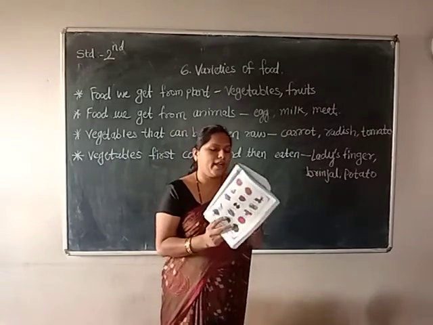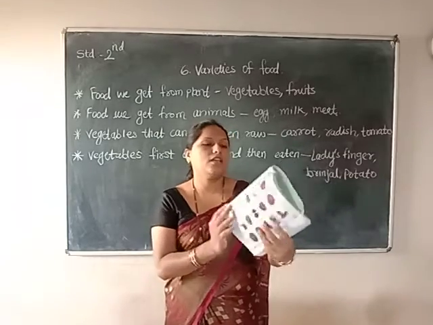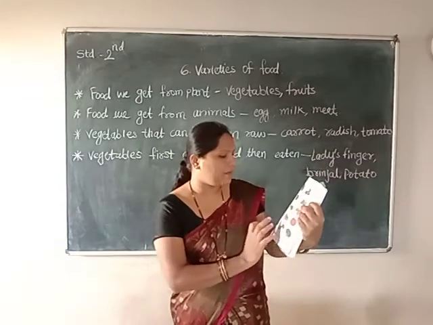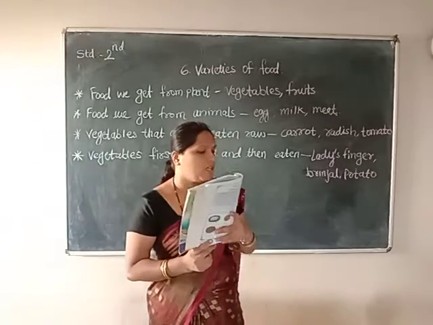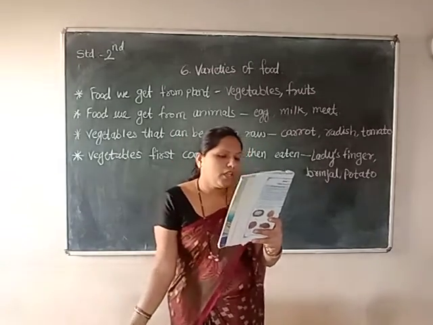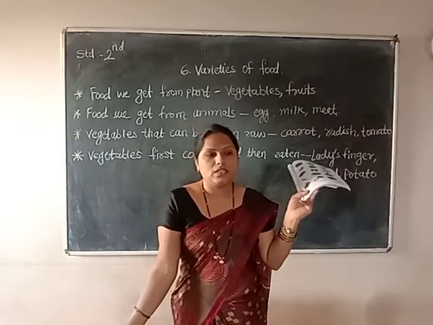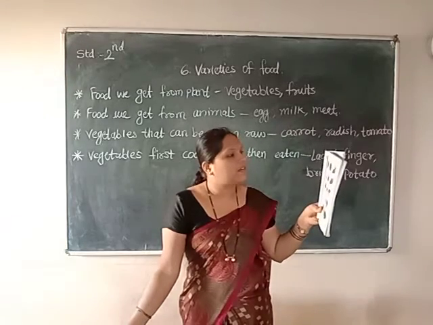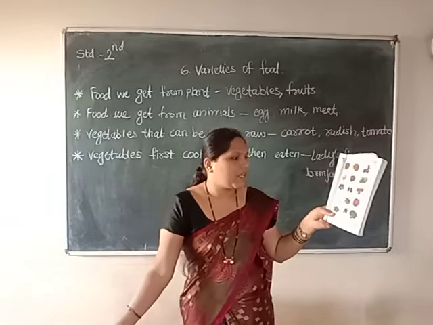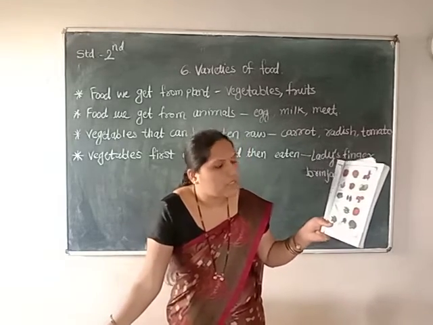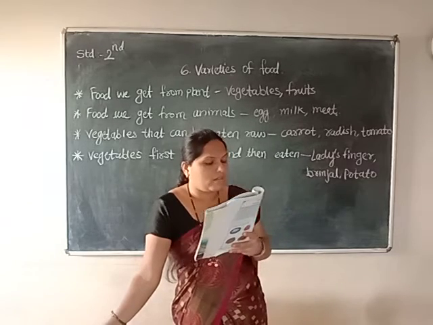From where do we get them? We have to know. Rice, wheat, maize, jowar, dal, green gram, ragi, millet, bengal gram. All these we get from a grocery shop, the grocer's. Next one, in a green grocer's, that means vegetables. Cabbage, cucumber, brinjal, potato, snake gourd, lady's finger. All these vegetables we get from a green grocer's.